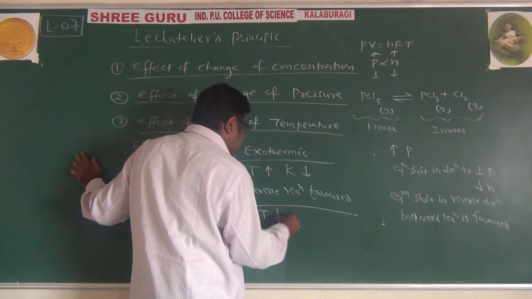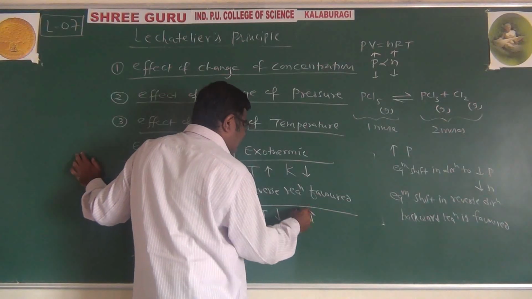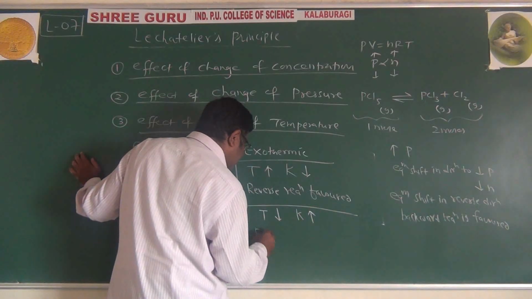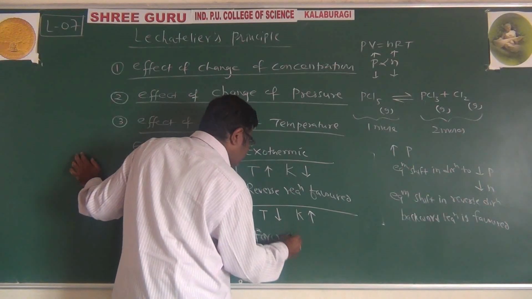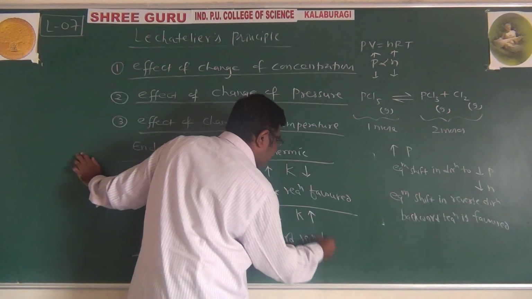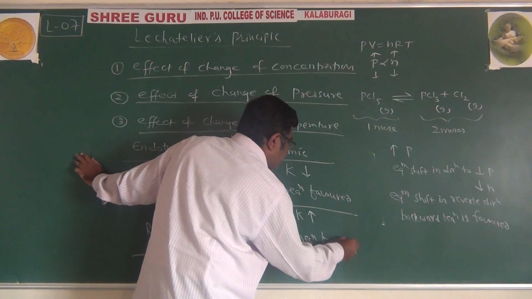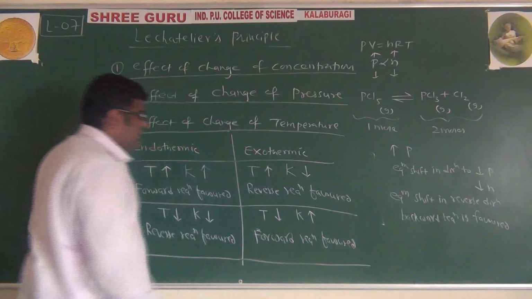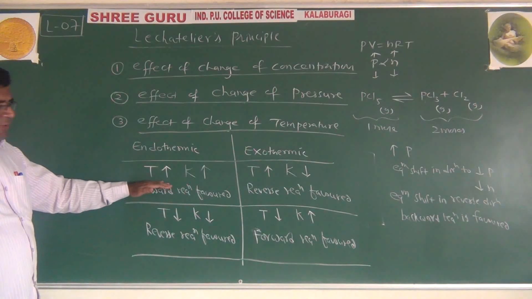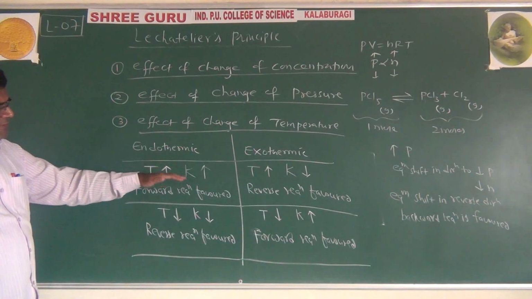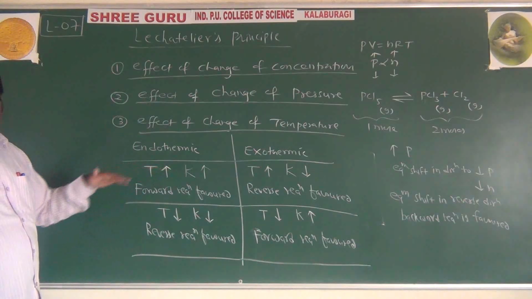And decrease the temperature, rate constant will increase, means forward reaction is favored. So this is the effect of the temperature on the rate constant. It goes in different ways in endothermic reaction and exothermic reaction.